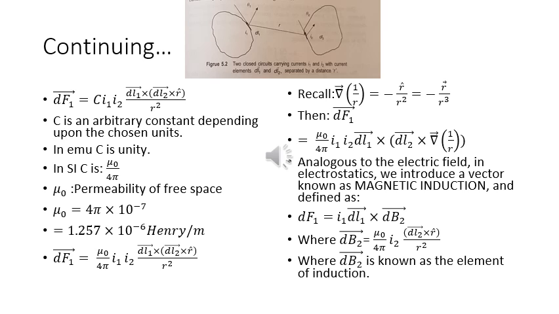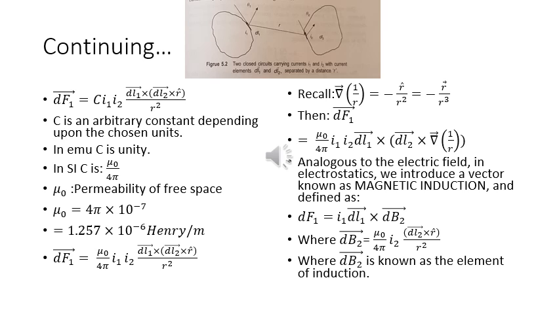C is an arbitrary constant depending upon the chosen units. In electromagnetic units, C is unity. In SI units, C is mu0 upon 4 pi. Mu0 is the permeability of free space. Mu0 is equal to 4 pi into 10 to the power minus 7, which is equal to 1.257 into 10 to the power minus 6 Henry per meter.